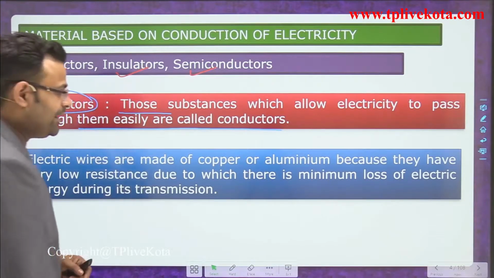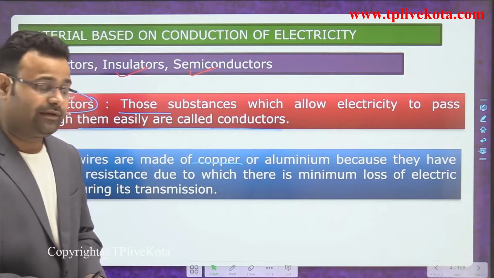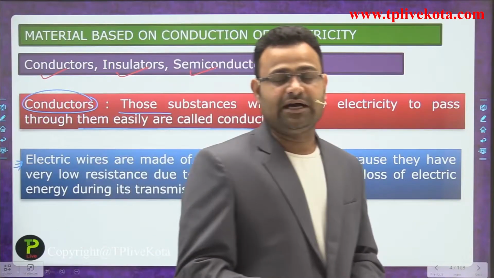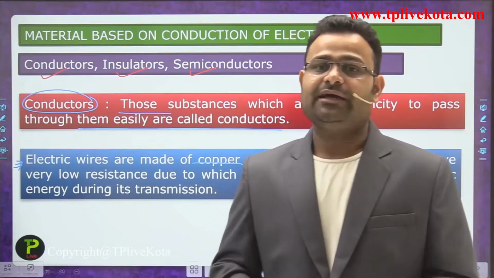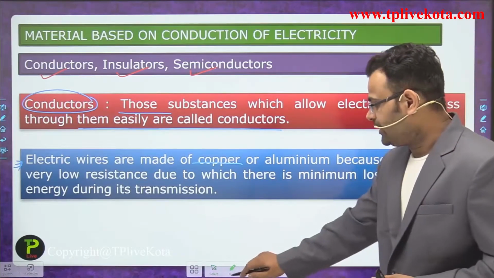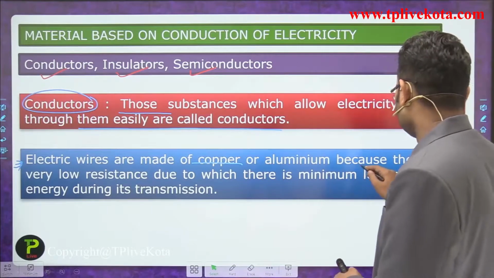The second point is electrical wires. Electrical wires are made up of copper and aluminum. Why are we using copper and aluminum? Why are we not using wood and plastic? Because wood and plastic are not able to pass electricity through them, but copper and aluminum are able to pass electricity through them.